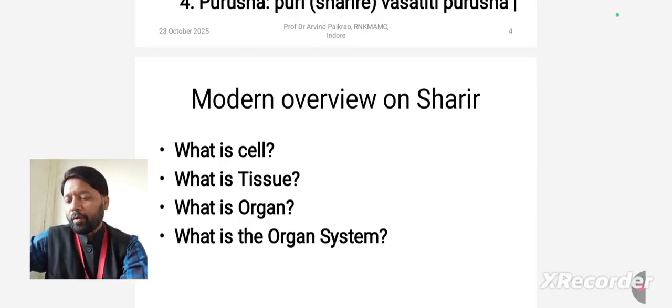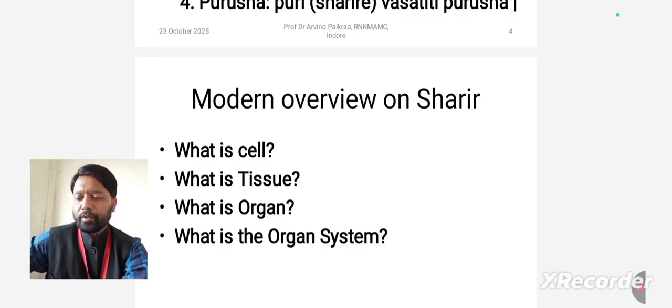What is a cell, what is a tissue, what is an organ, what is an organ system. Cell is the structural and functional unit of the living body. Tissue is a group of cells that work together for a unique function. A group of tissues come together for a unique function; that is the organ.